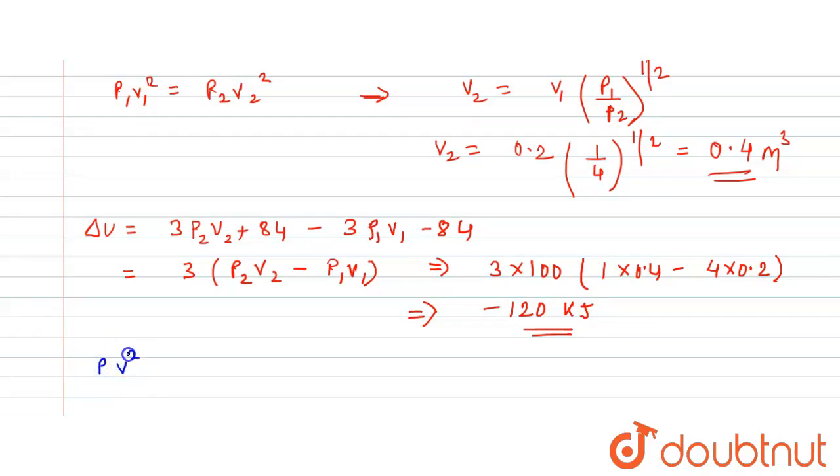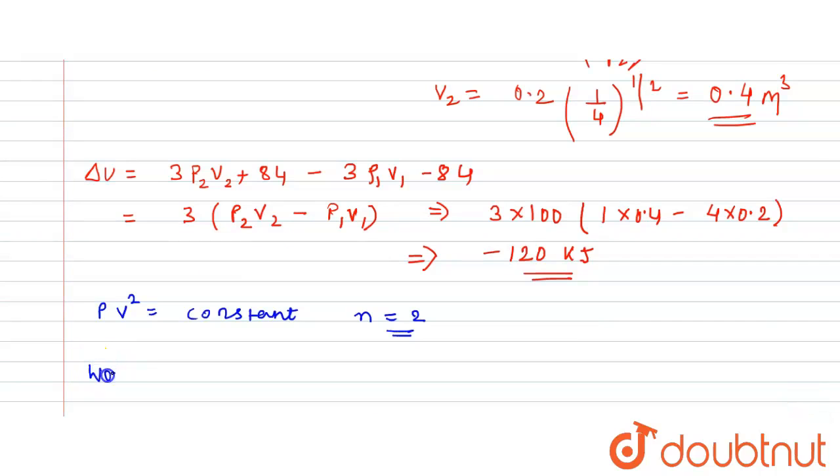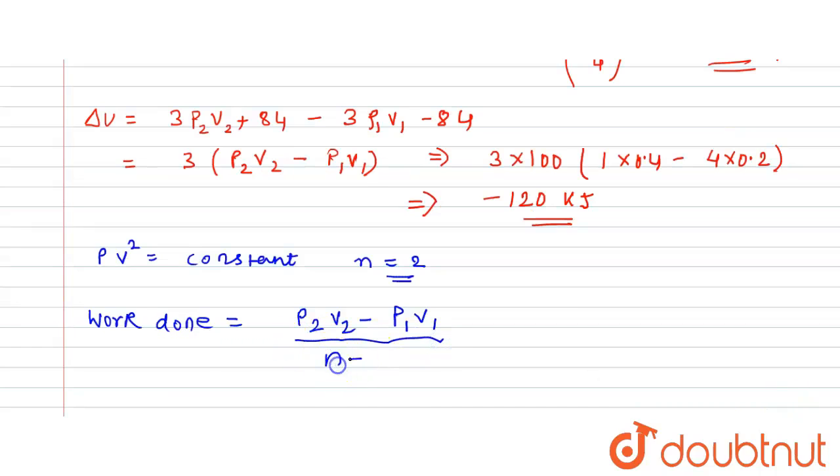Now we all know that PV square equals constant. It is a polytropic process where n equals 2. Work done in such processes is given by P2 V2 minus P1 V1 divided by n minus 1. P2 V2 can be written as 100 into 0.4 minus P1 V1, which is 400 into 0.2, whole divided by n minus 1. Because a polytropic process is PV to the power n equals constant, n equals 2 here.